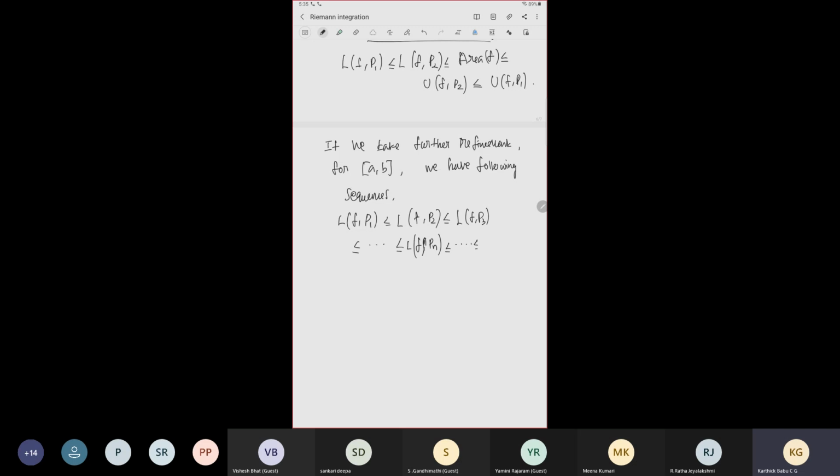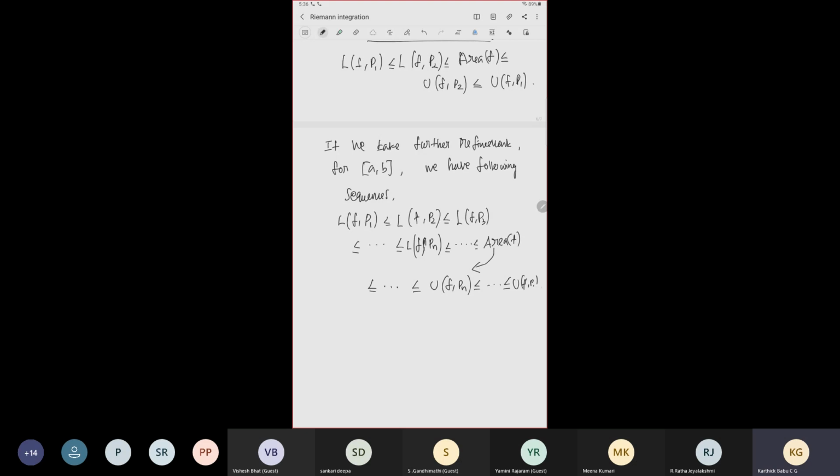This will be below the area of f, and we know that the area of f is less than or equal to U of f comma Pn, which is less than or equal to U of f comma P1.